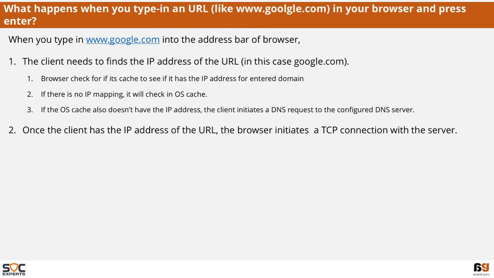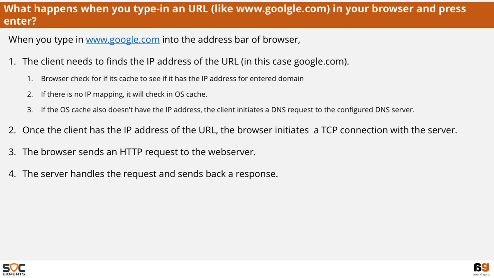server. Once the client has the IP address of the URL, the browser initiates a TCP connection with the server with the help of three-way handshake. The browser sends an HTTP request to the web server. The server handles the request and sends back a response. The browser displays the HTML content.